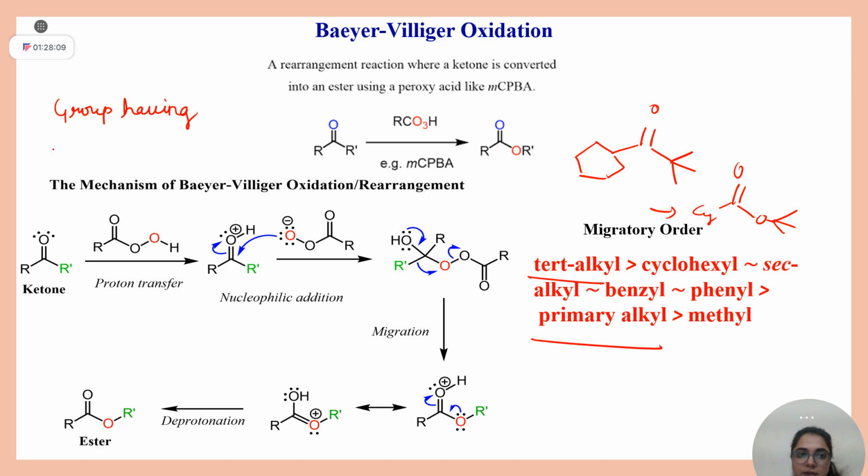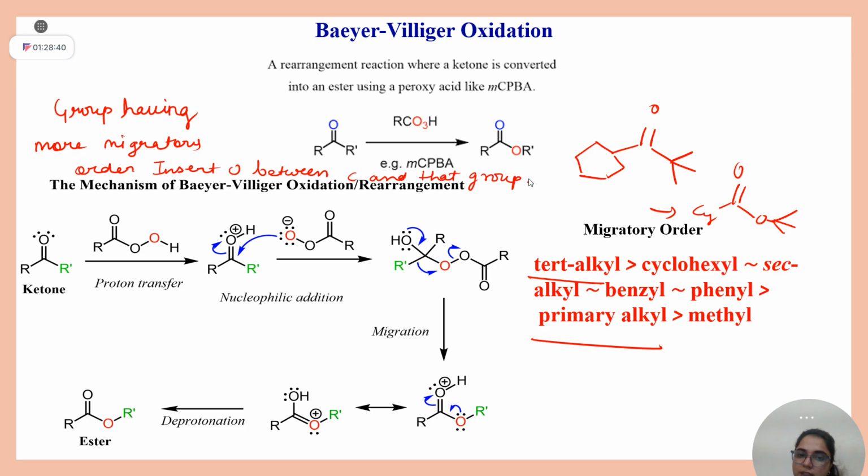Background noise is coming. Group having more migratory order, insert oxygen between carbon and that group. Clear?